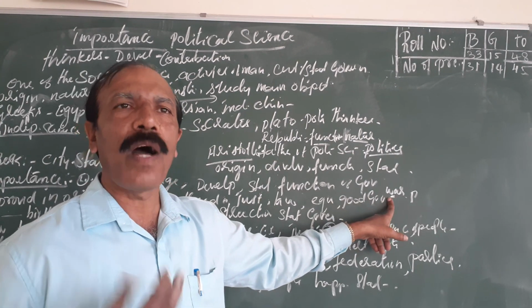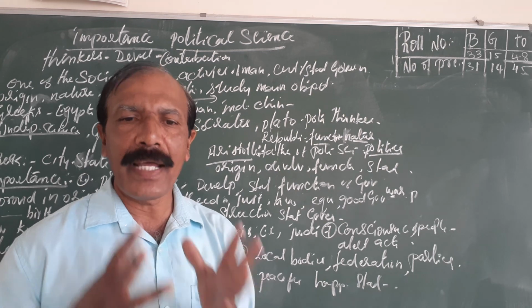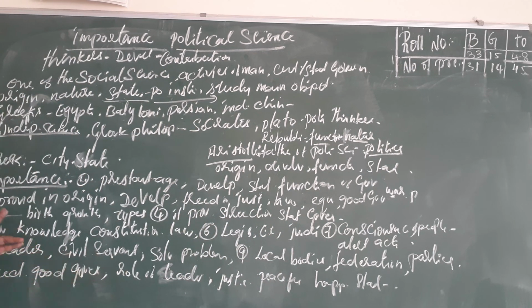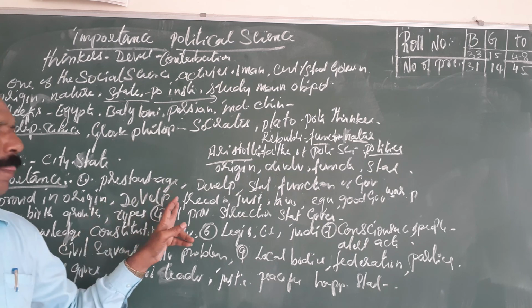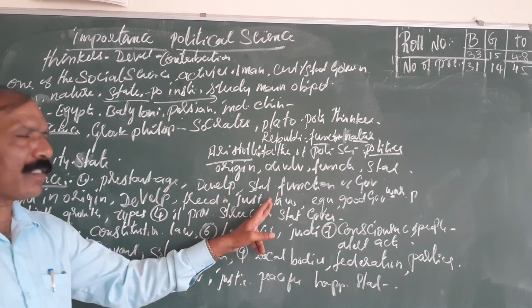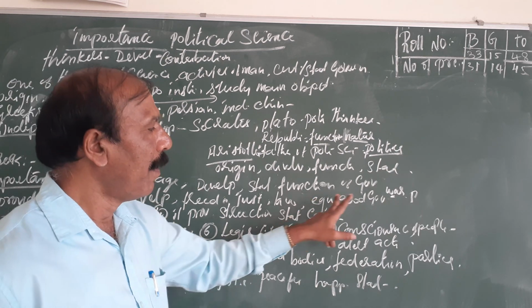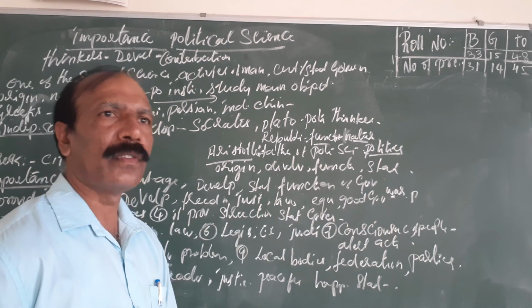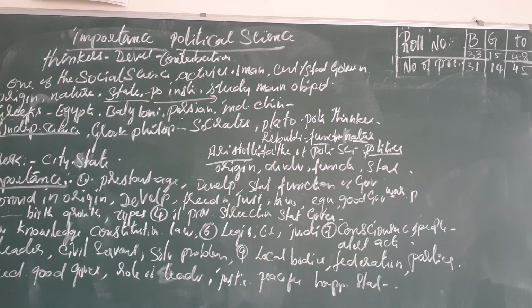Which peace treaties were conducted between two countries, all that it explains. So the second one: political science explains the origin, developments, freedom, justice, the laws in the constitution, equality, good government and bad government, and wars and peace agreements. All this we come to know through political science.